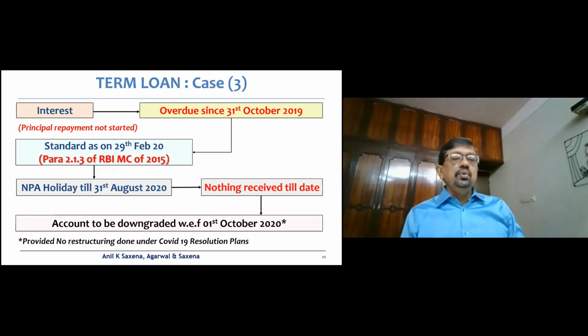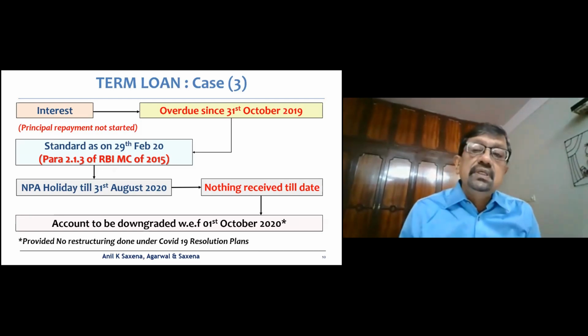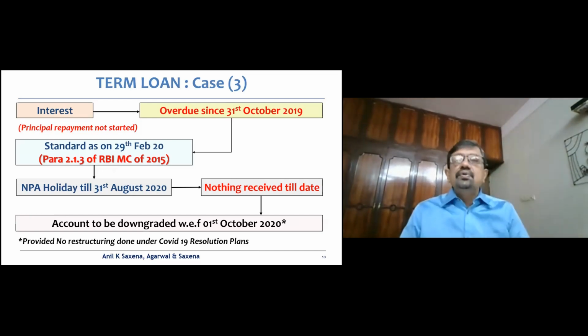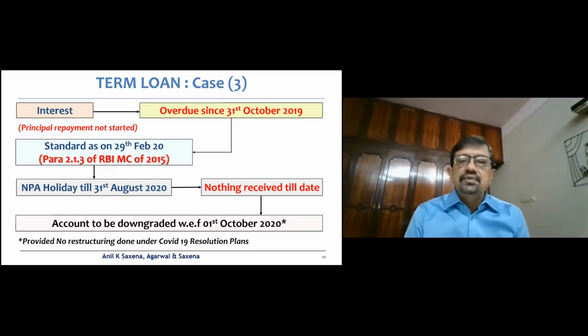So, what you would need to do is calculate 90 days from the end of the quarter, which is ending on 31st December 2019. So as of 29 February 2020, 60 days have expired. There is an NPA holiday which has to be carved out up to 31st August 2020. Nothing is received till date.